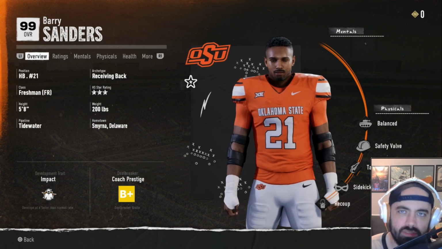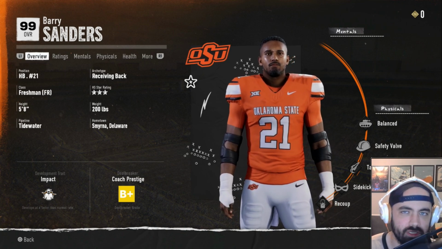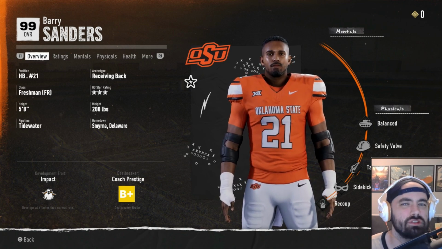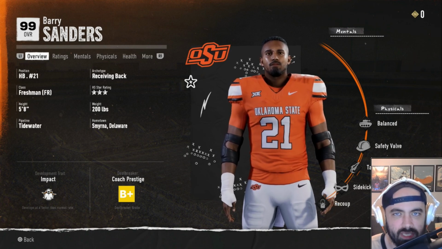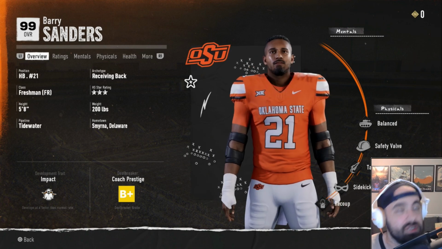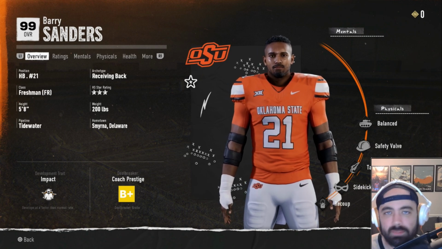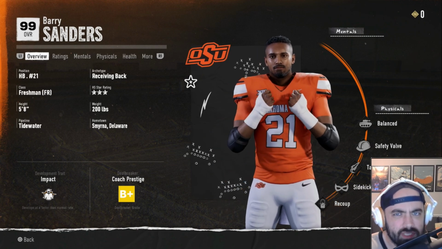I have gone back into the Madden and QB Club reserves and found Barry Sanders at his absolute peak. And today we are going to add him to the modern day Oklahoma State Cowboys and see what he can do. As you can see, our version of Barry Sanders does not look like Barry Sanders. There's a reason for that, and let me explain.